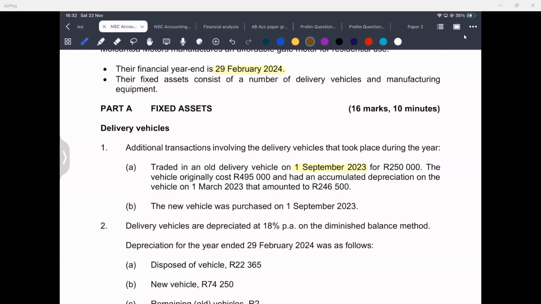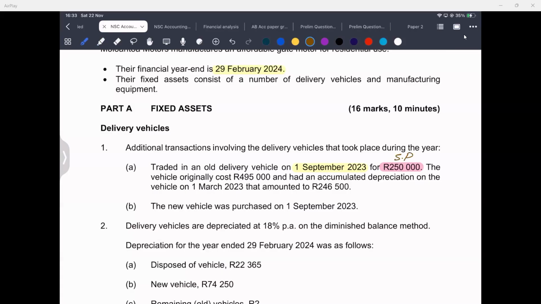Therefore, that 250,000 rand is not the cost of the new asset. It is definitely not the cost of the asset that we're getting rid of. It is what we expect to get for selling this asset. If we were to sell this asset, we expect to get 250,000 rand. So this 250,000 rand becomes the selling price.